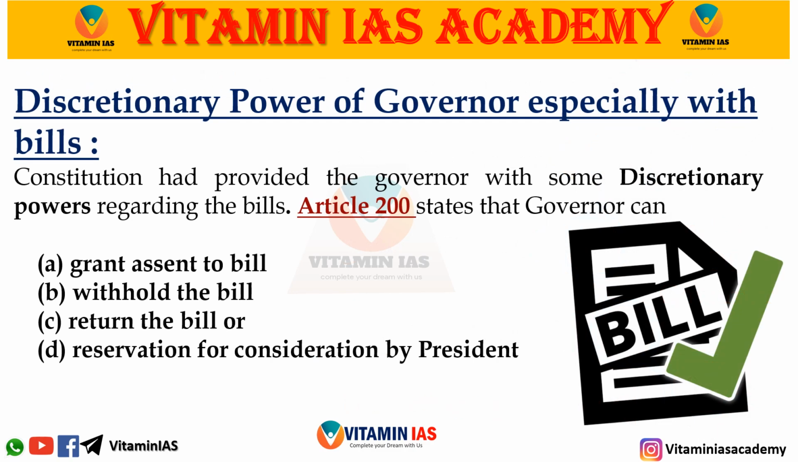Constitution has provided the governor with some discretionary powers regarding the bills. About the bills, it is under Article 200. In Article 200, it is stated that if any bill is presented to the governor for his assent, then either he can grant the assent, or he can withhold the bill, or he can return the bill, or he can reserve it for the consideration of the president. This comes under Article 201. The consideration of the president is only done when it is necessary.